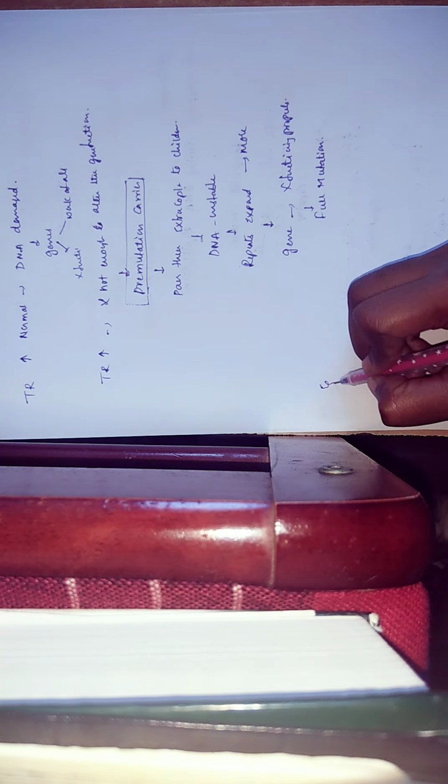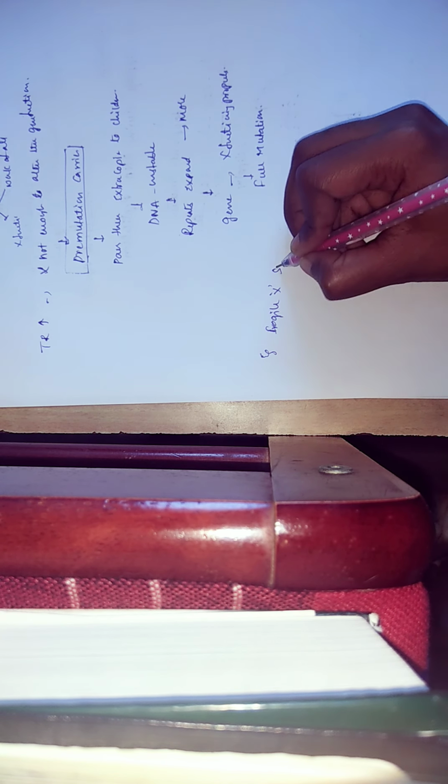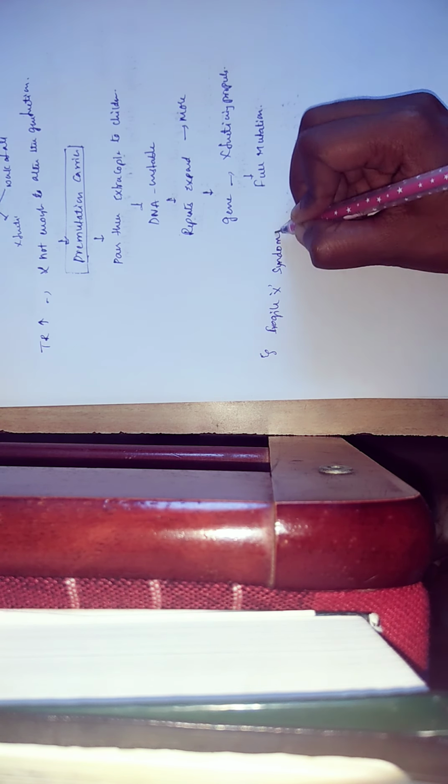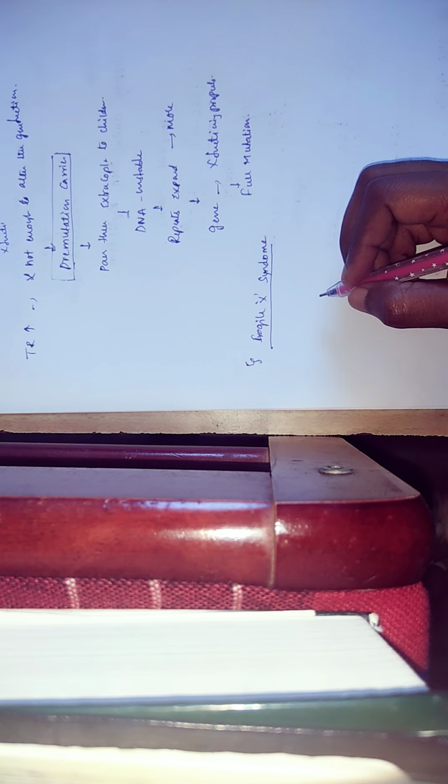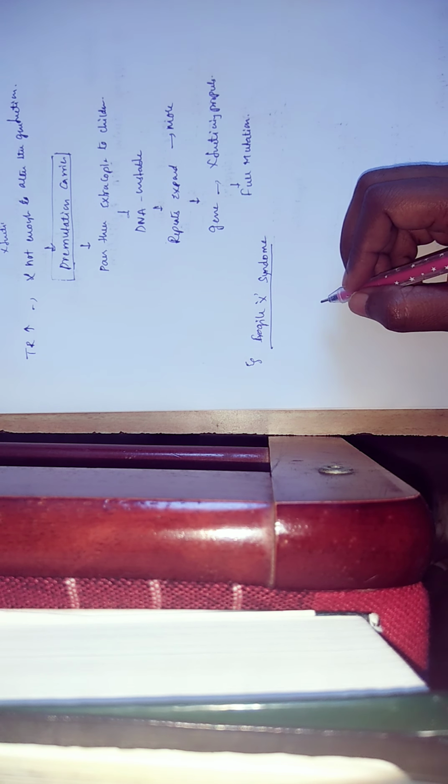We will see one example of this kind of trinucleotide repeat, that is fragile X syndrome. This is one of the best examples of a trinucleotide repeat syndrome. Let's see what happens in fragile X syndrome.